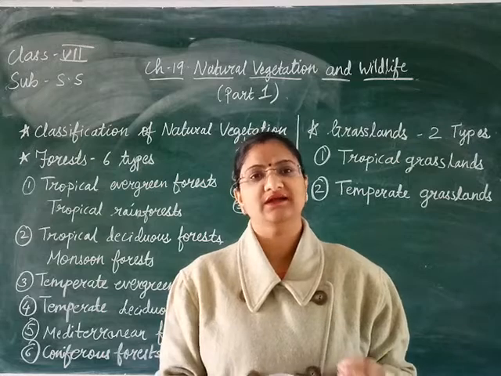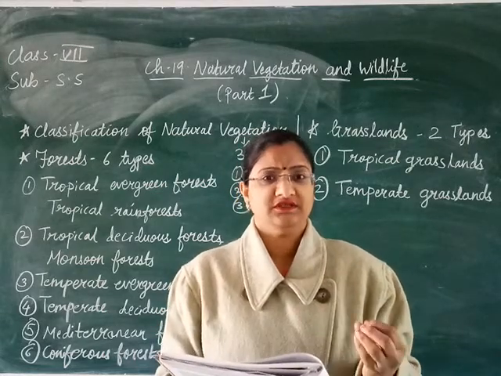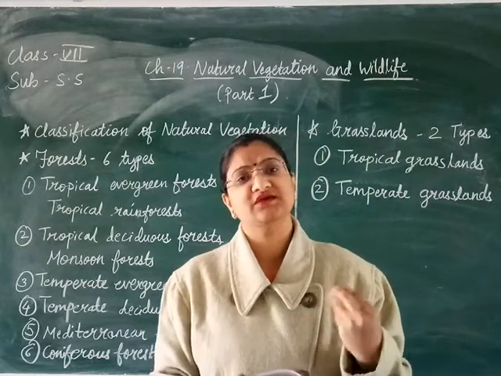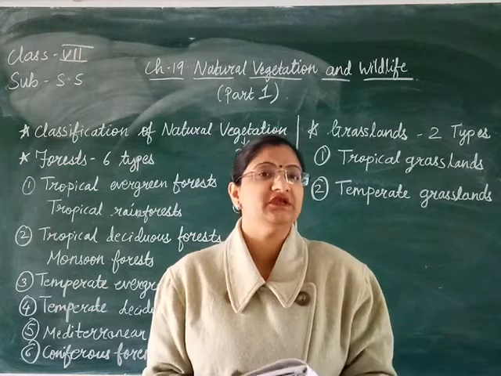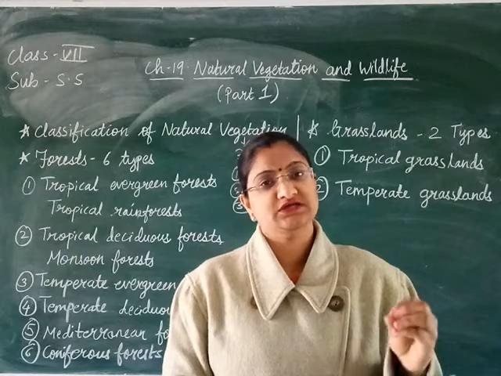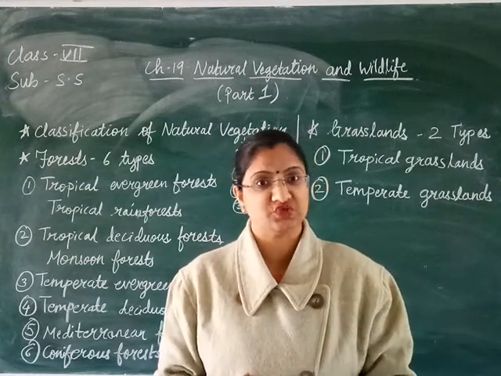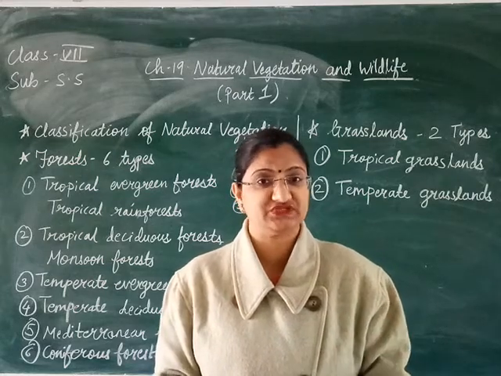As you all know, different plants grow in different areas. So the plants that grow naturally are called natural vegetation. Why? Because there is no human interference, meaning humans do not take the role of planting these trees, but they grow naturally. That is why this vegetation is called natural vegetation.